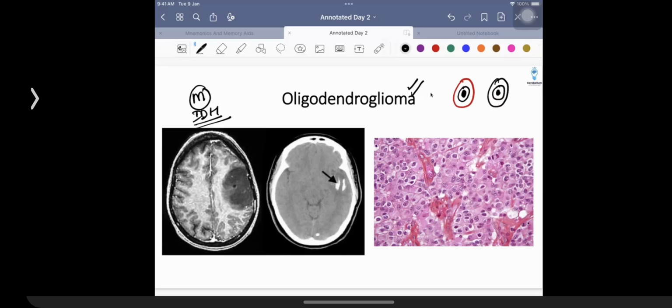And remember, one of the characteristic findings for this tumor is the presence of a fried egg appearance. Of course, I can always talk about the other additional findings, such as chicken wire capillaries over here. But let us quickly recall examples of other tumors. I believe we have done this earlier, but let's quickly recap examples of tumors which are going to have a fried egg appearance.